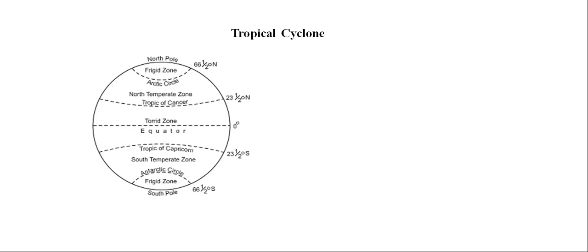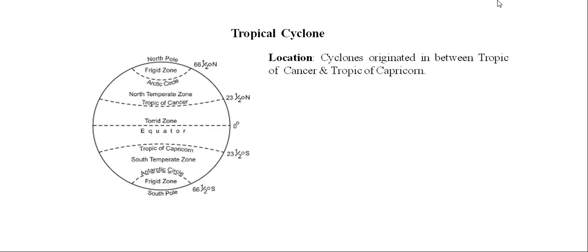Our today's topic is tropical cyclone. So what is the meaning of this? If you evaluate the term tropical and cyclone, then all of you can easily understand that tropical is related with tropical regions. And we already heard the term tropical regions, right? What does it mean? It simply means the area in between Tropic of Cancer and Tropic of Capricorn. The cyclones originated in between these two lines are the tropical cyclones.